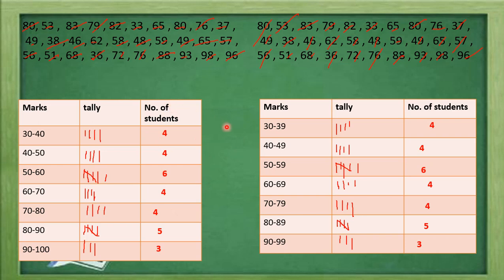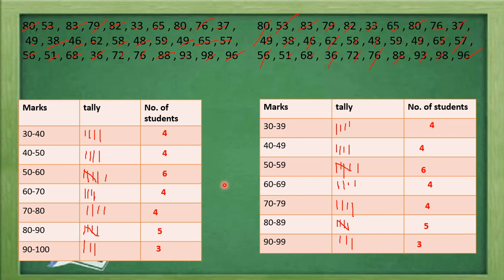So the class intervals are distributed in such a way that the lower limit and the upper limit of two classes are the same, 30 to 40, 40 to 50, and here it is not the same. These types of tables are known as, in the next we will discuss this. So these are the two ways we can make the frequency distribution table.